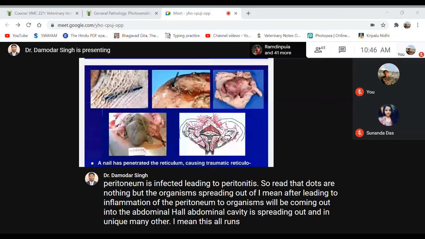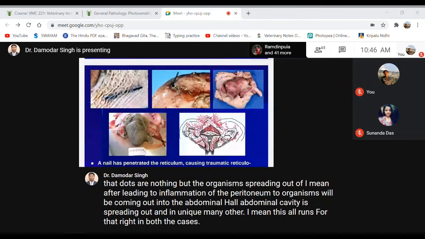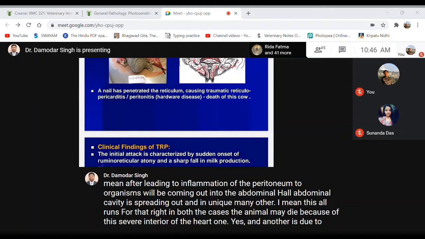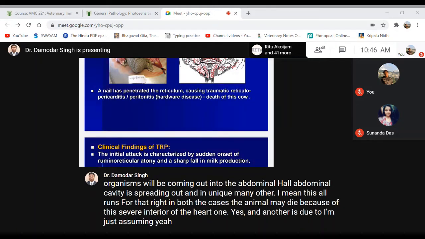So in both cases, the animal may die because of severe injury of the heart in one case, and in the other due to septicemia from severe peritonitis.